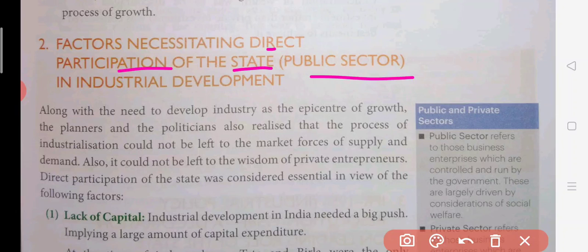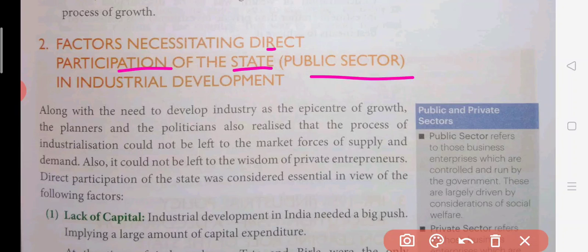So what was the thinking of the government? That everything should be in the control of the government, and the government alone would be able to bring growth and welfare for India. So all the important sectors in India were in the hands of public sector companies. If you talk about the aviation sector, Air India was there, railways is still there, no other private firm was there, banks were government banks, and in the insurance sector there was LIC.